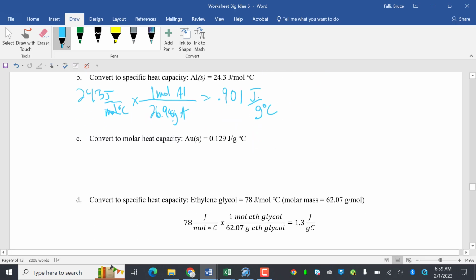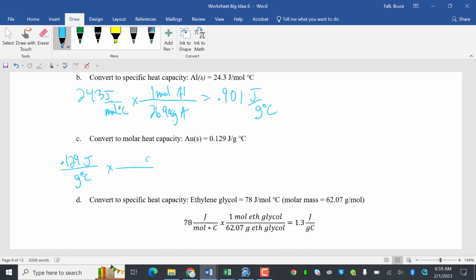Convert molar heat capacity. So we've got gold. Give me one I don't know the mass of. So 0.129 joules per gram degree Celsius times grams of gold. 1 mole of gold is 196.97. I knew that.